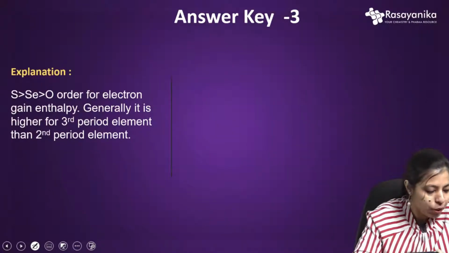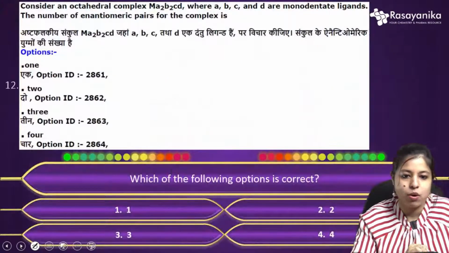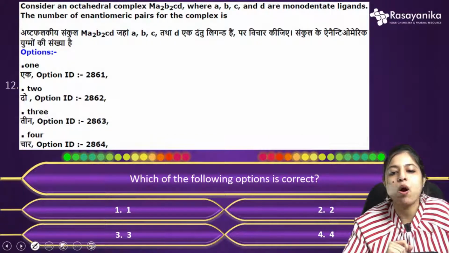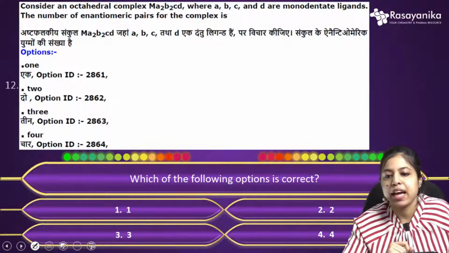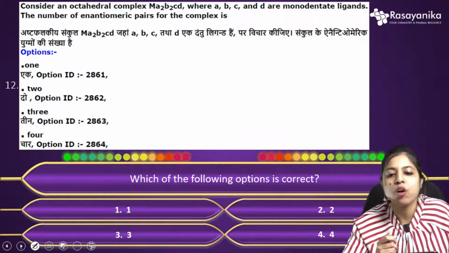So I think I'm clear to everyone. Let's move to our next question. Consider an octahedral complex Ma2B2CD, where A, B, C, and D are monodentate ligands, and find the number of enantiomeric pairs for the complex.